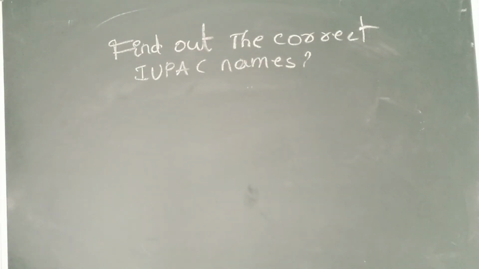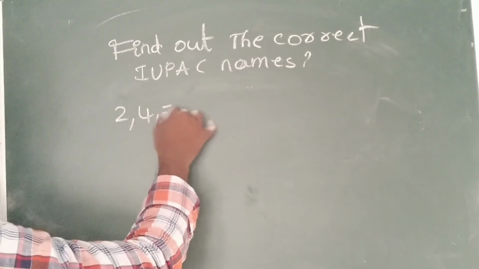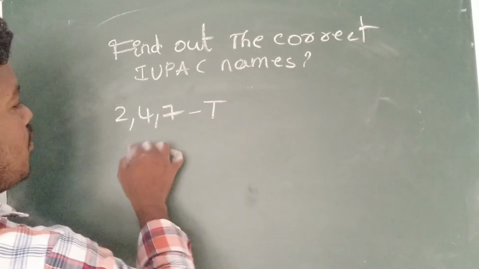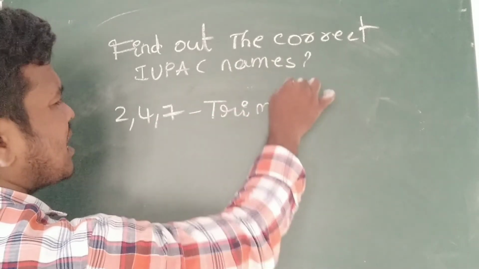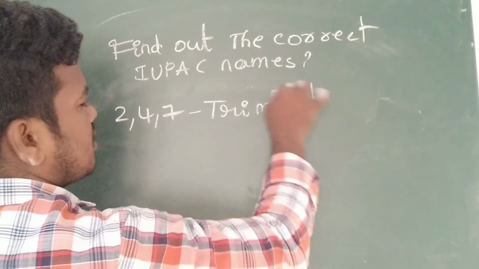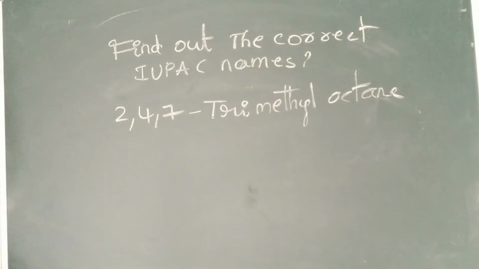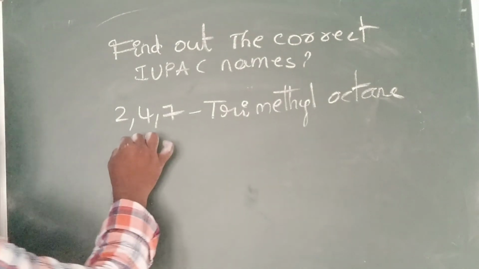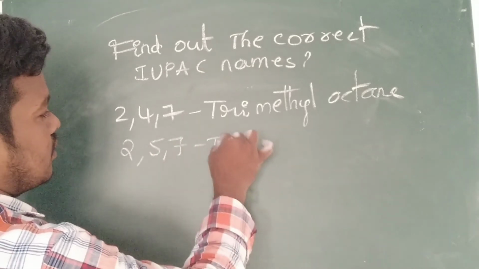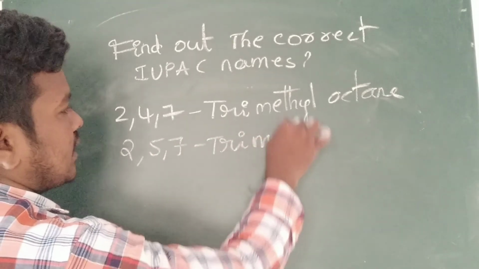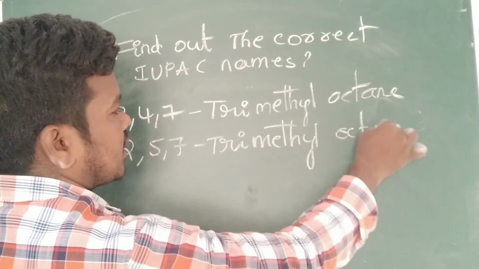Next example, here also it will help. 2, 4, 7: how many? Three. That's why I mentioned tri. Maybe trimethyl, triethyl, or tripropyl. Trimethyl octane. 2,4,7-trimethyloctane or 2,5,7-trimethyloctane. Which one is the correct one?